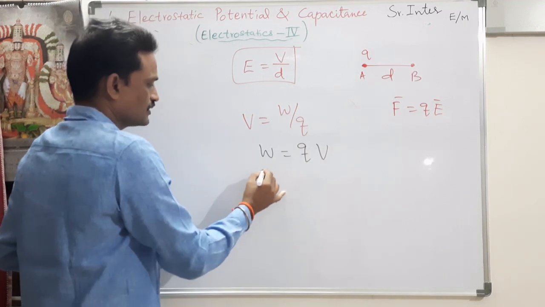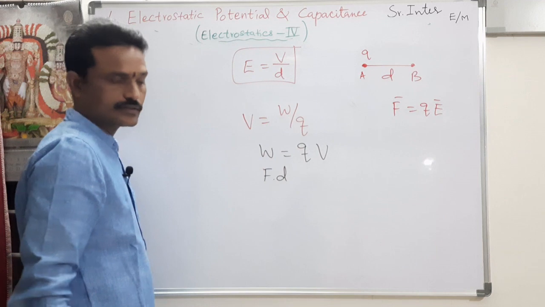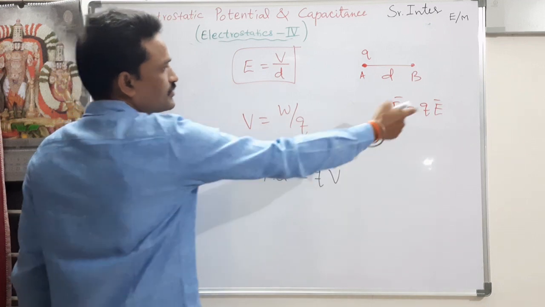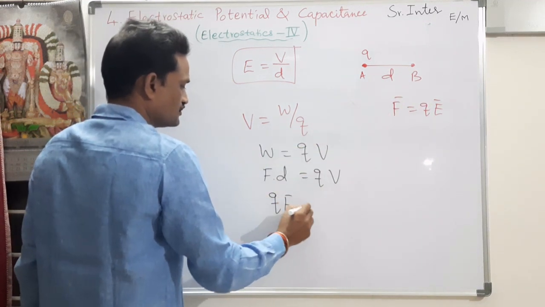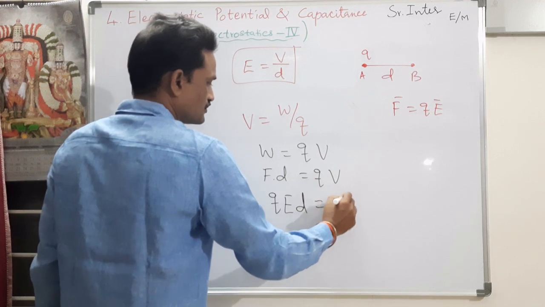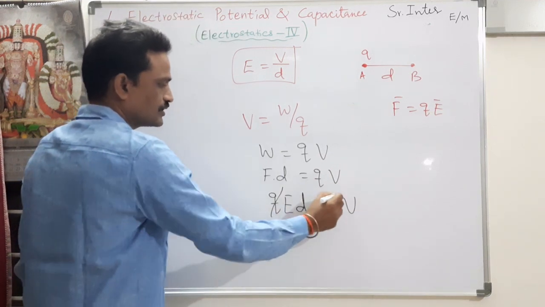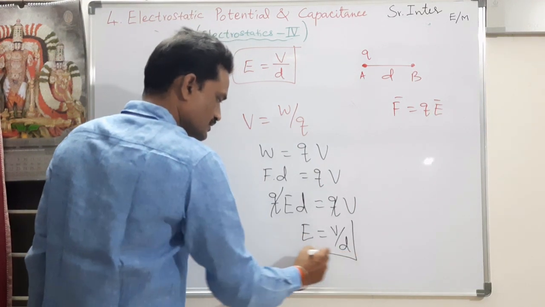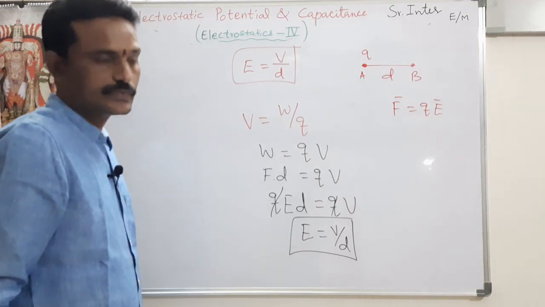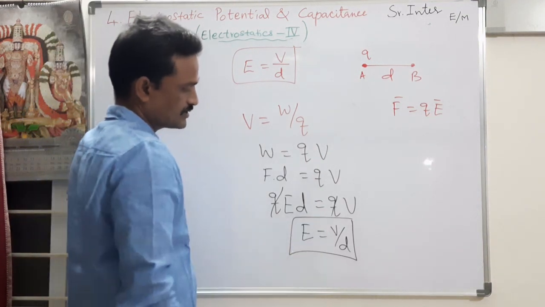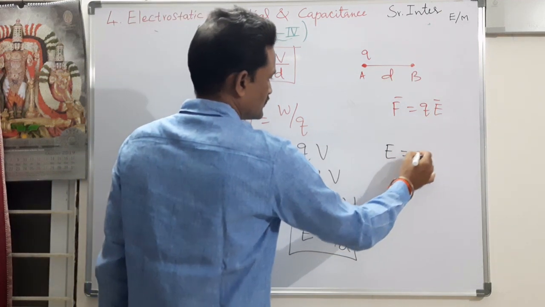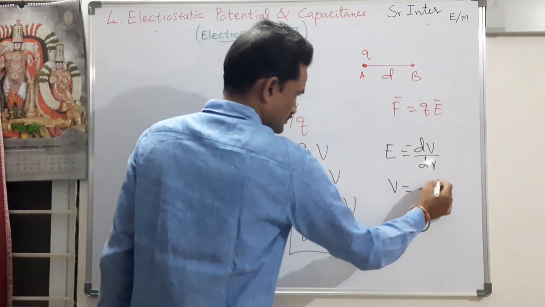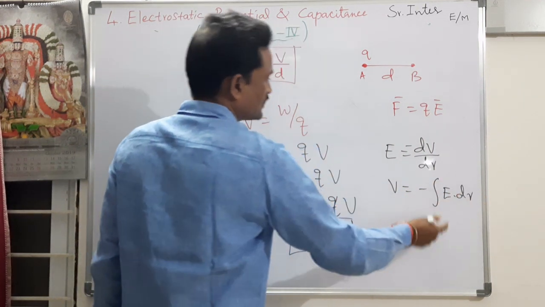Work can be written as F into distance, the basic definition of work. So Fd is equal to QV. F is nothing but QE. So QEd is equal to QV. So Q gets cancelled, and I will get E is equal to V by d. This is more than enough in intermediate level. As I told you, in integral and differentiation form, we can write E is equal to minus dV by dr and V is equal to integral E dot dr or E dot dl.